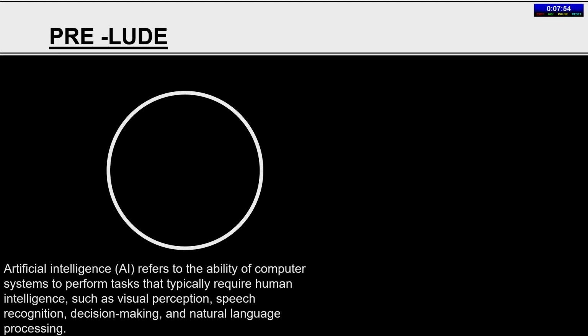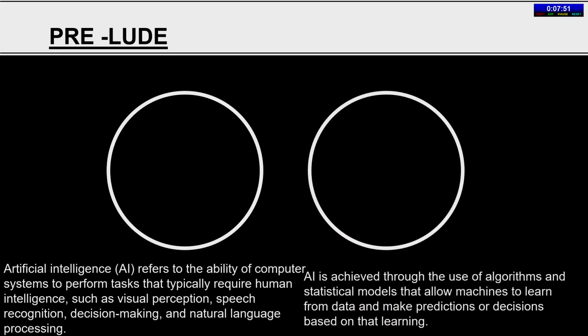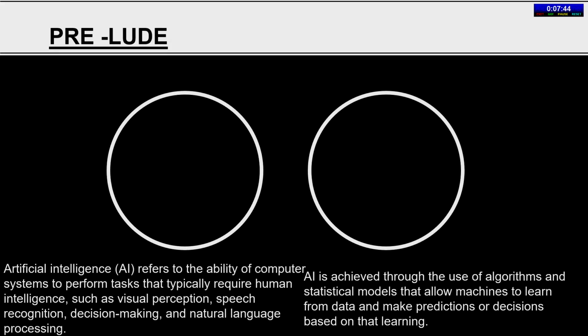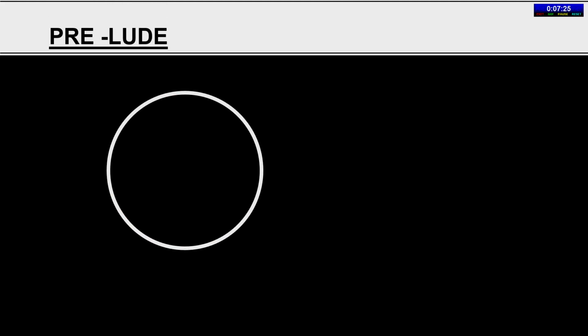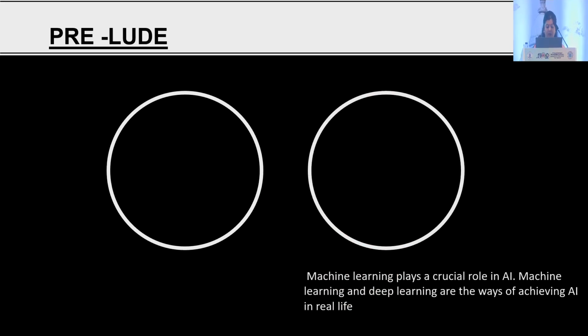Artificial intelligence refers to the ability of the computer system to perform tasks which typically require human intelligence such as visual perception, speech recognition, decision making and natural language processing. AI is achieved through the use of algorithms and statistical models that allow machines to learn from data and make predictions or decisions based on that learning. In real life, we have the examples of ChatGPT, Bard, Alexa, Google Assistants, and so on. Machine learning plays a crucial role in AI, and deep learning are the ways of achieving AI in real life.